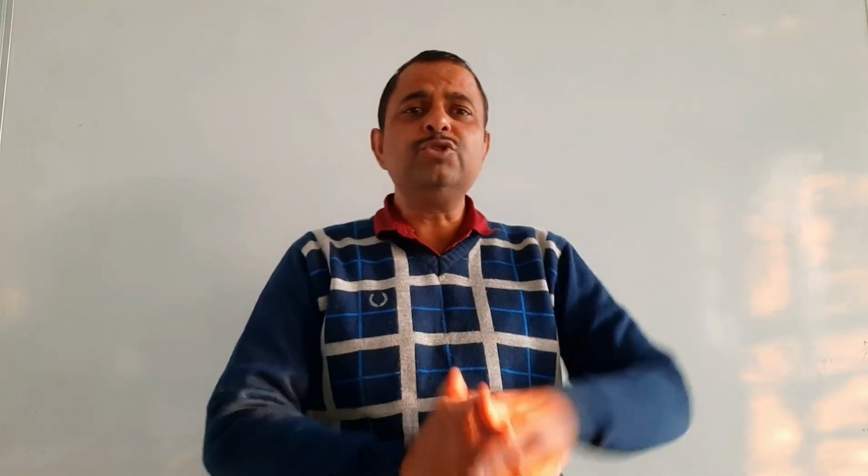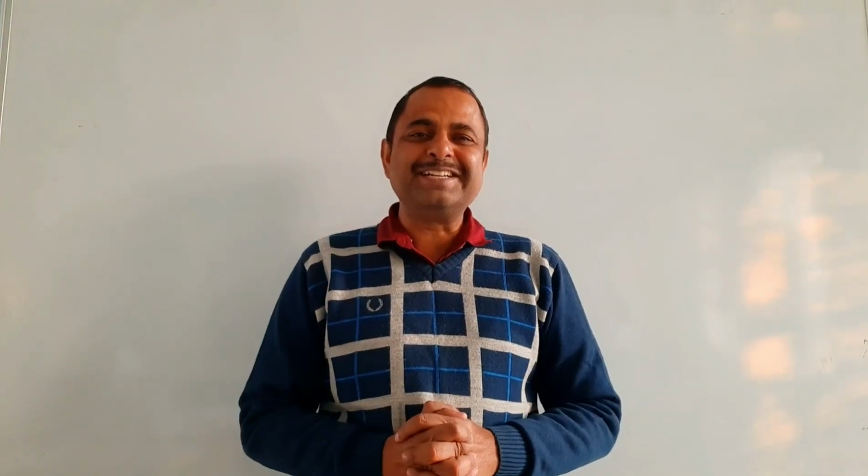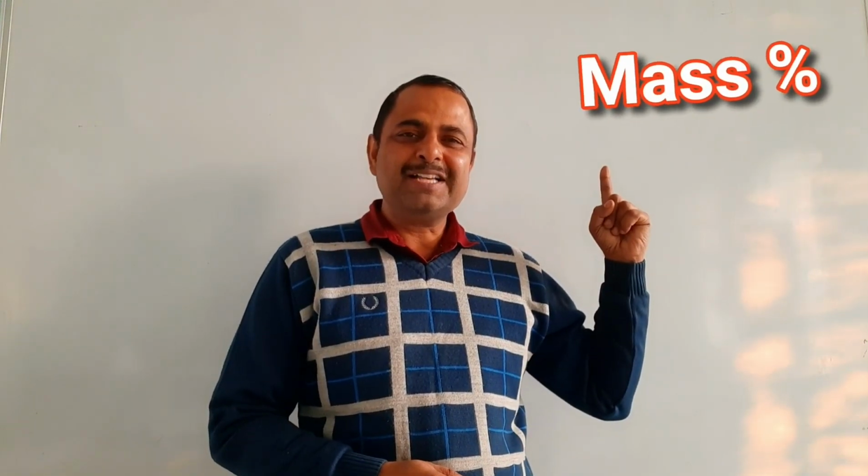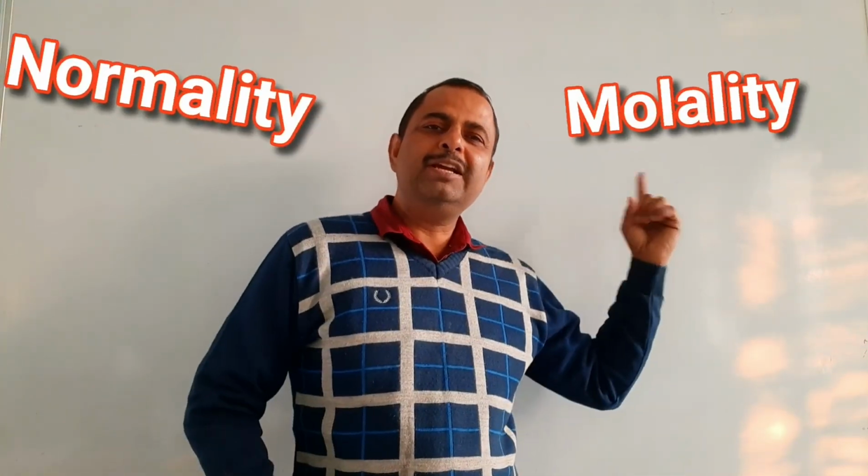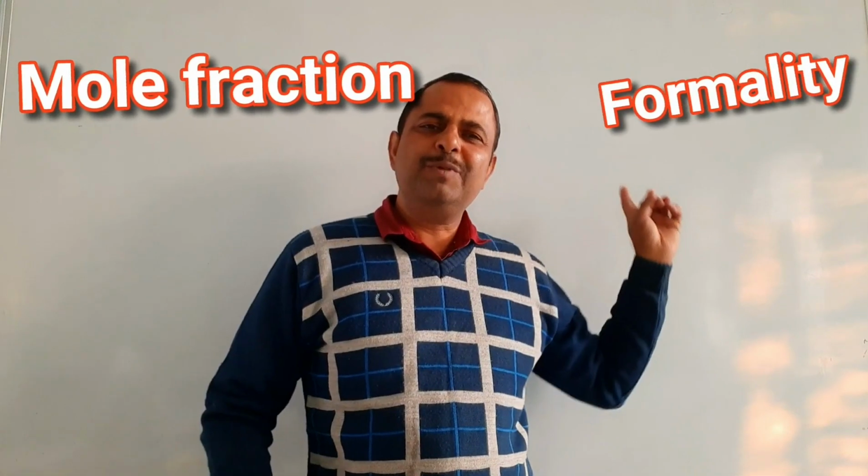So we must use the term concentration. There are so many ways to represent concentration: mass percentage, volume percentage, molarity, normality, molality, mole fraction, formality. So we have a variety of range depending upon the situation.